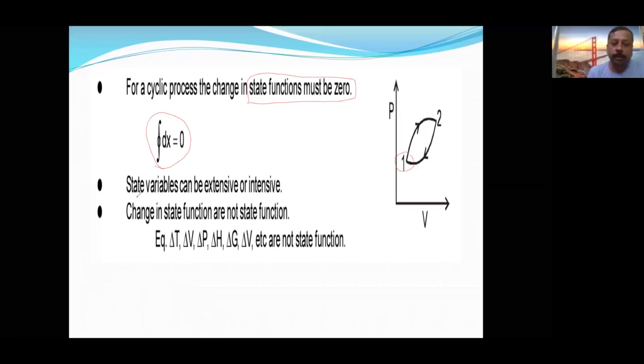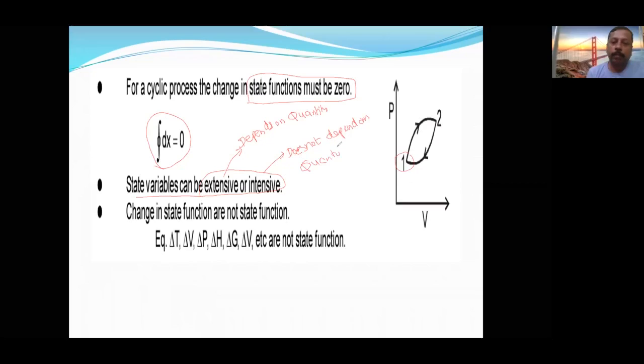State variables can be extensive or intensive. Extensive, intensive, we are going to study, or I will tell here itself. Extensive means which depends on quantity.